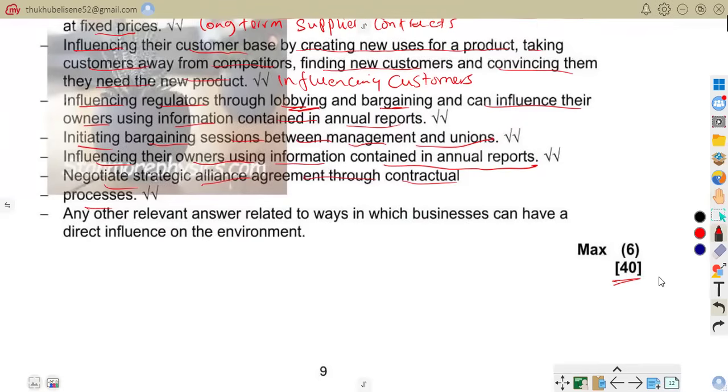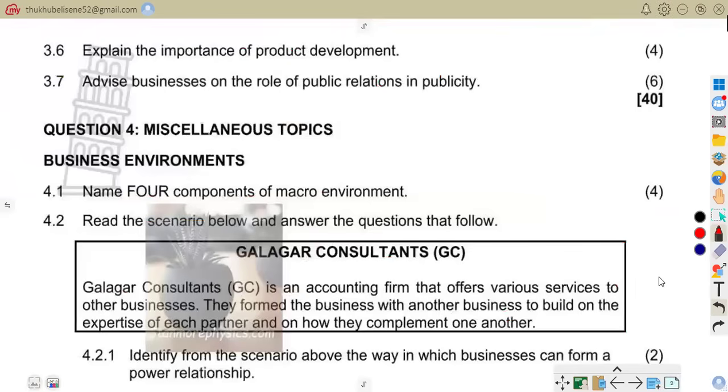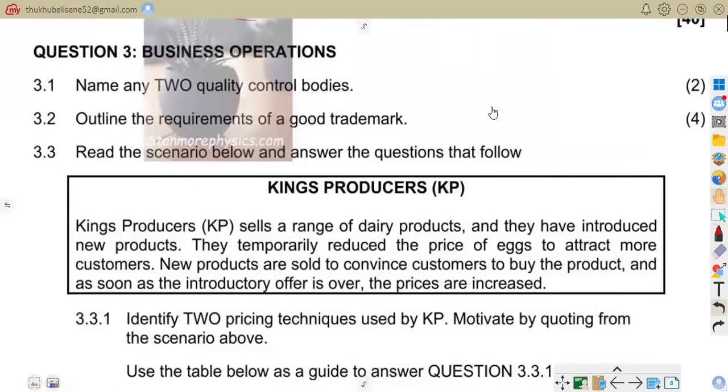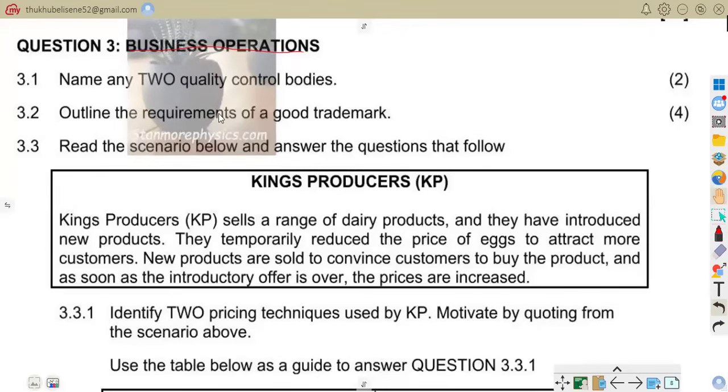So let us move on to question 3. Let us be on question 3, which is about business operations. It says, name any 2 quality control bodies. So that is that.